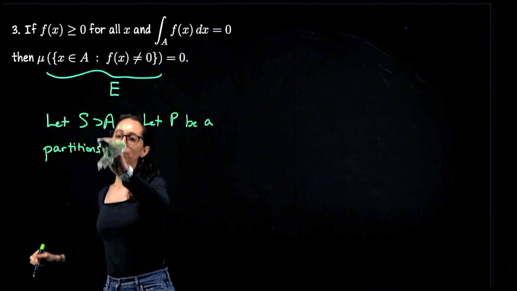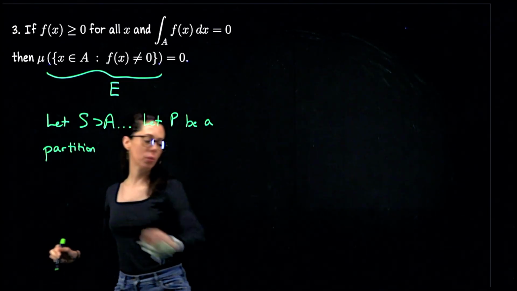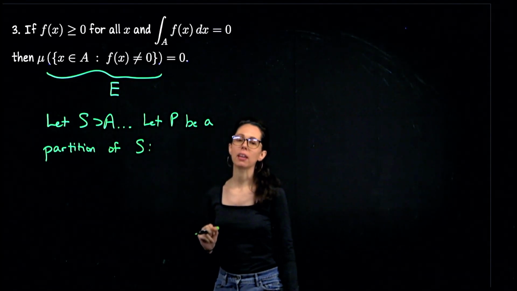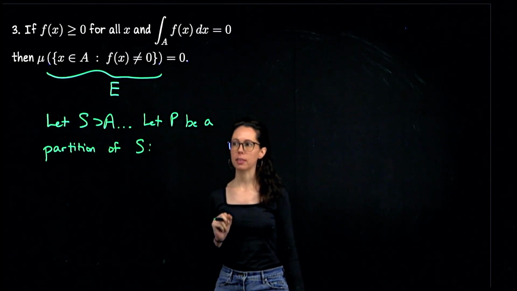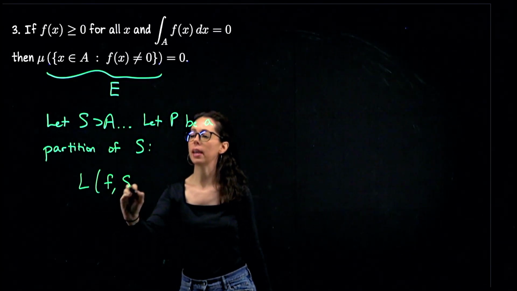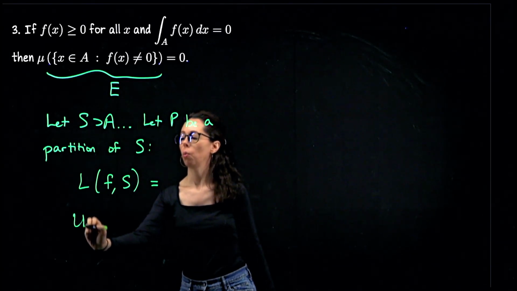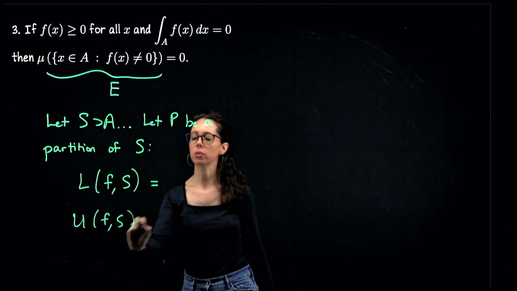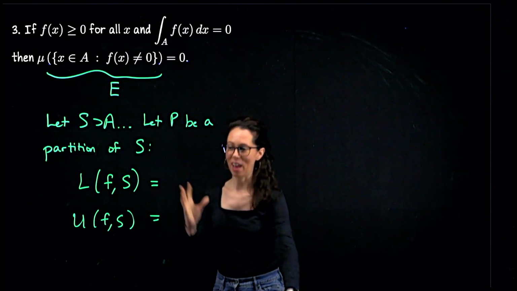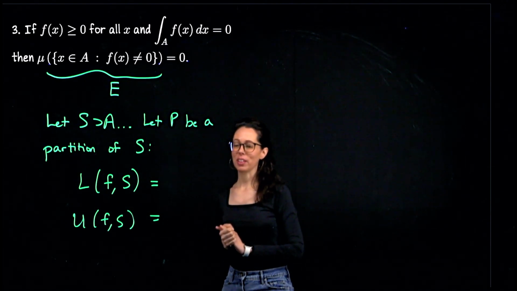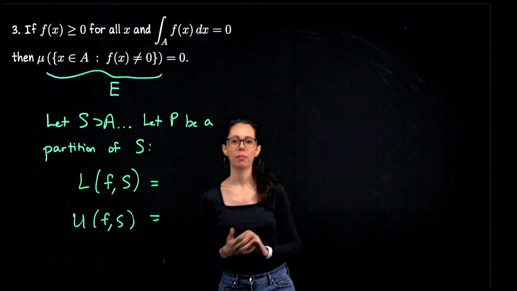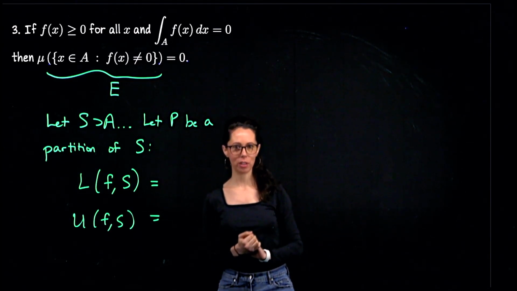What I would like for you to pause and take a moment to do on your own is write down as much as you can for the lower sum of f with respect to this partition and the upper sum. So see how far you can take these notions. What's maybe the best or most conclusive statement that you can come up with? And if you really have a very good feeling for this, you might actually come up with a full proof. But again, I think that there's a little bit of a step from this brainstorming to what we will actually do in the proof itself.